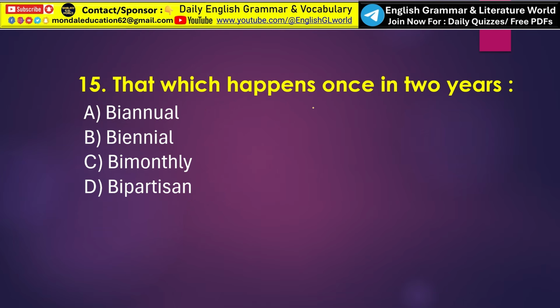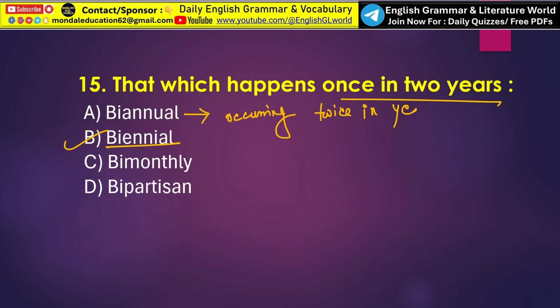Next, that which happens once in 2 years. So here the correct answer is option B, that is biennial. Biennial means something that occurs once every 2 years. Understand? And what is biannual? So biannual means occurring twice in a year. Occurring twice in a year. That is called biannual.